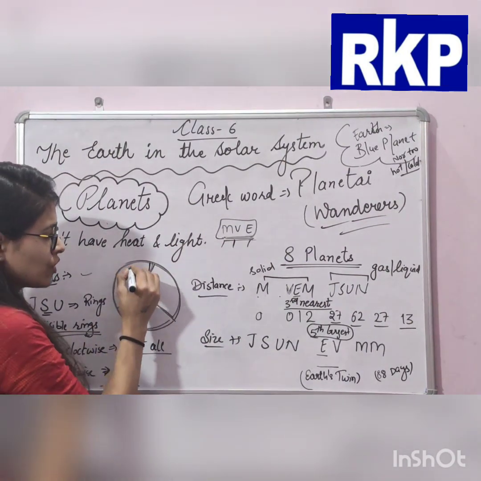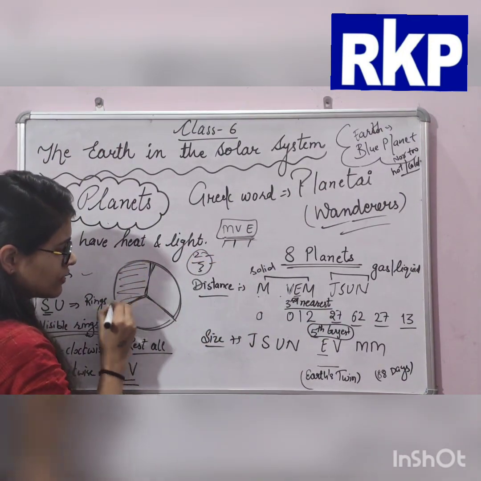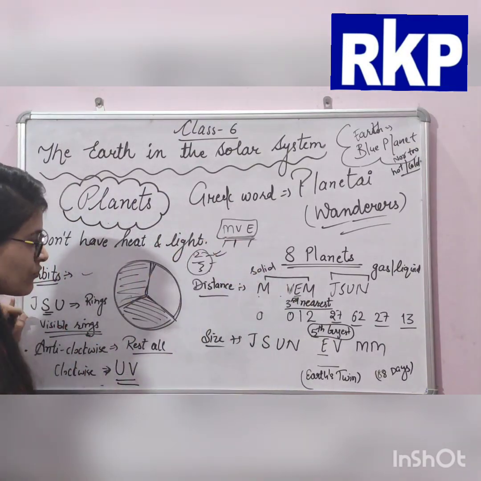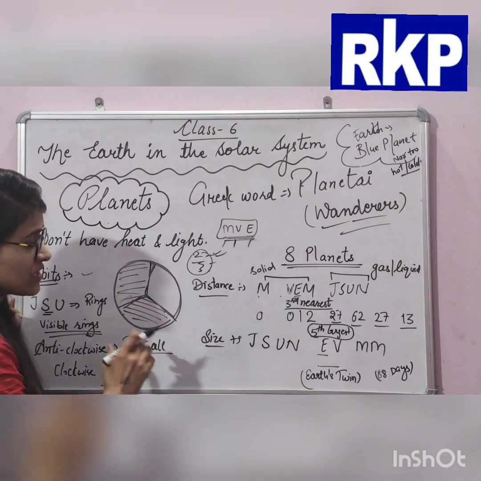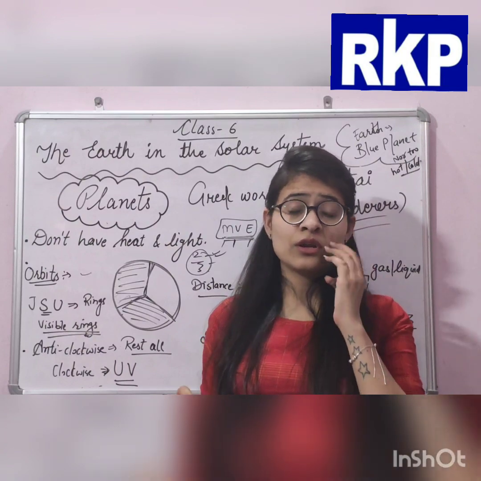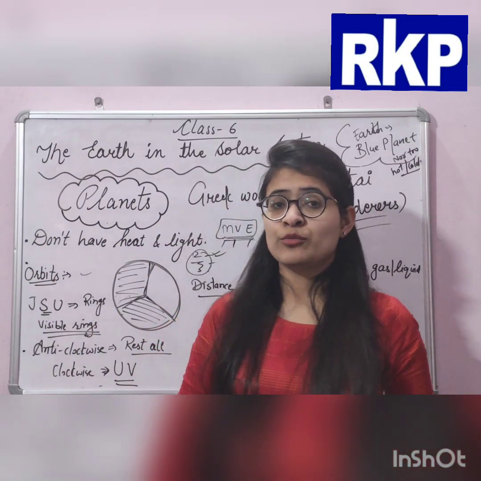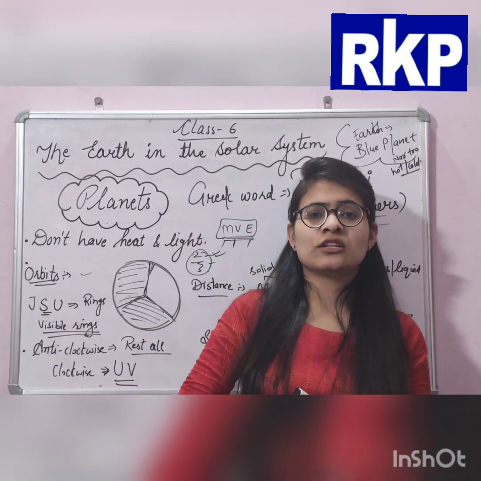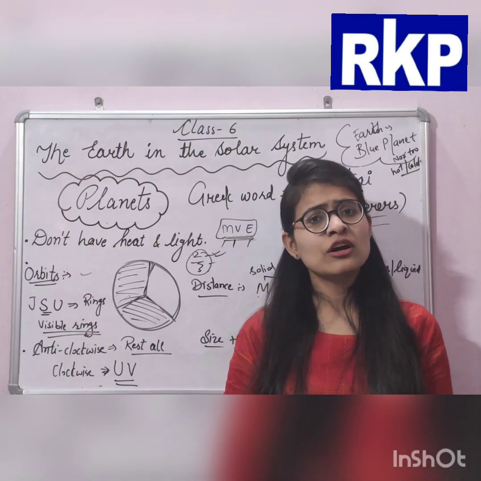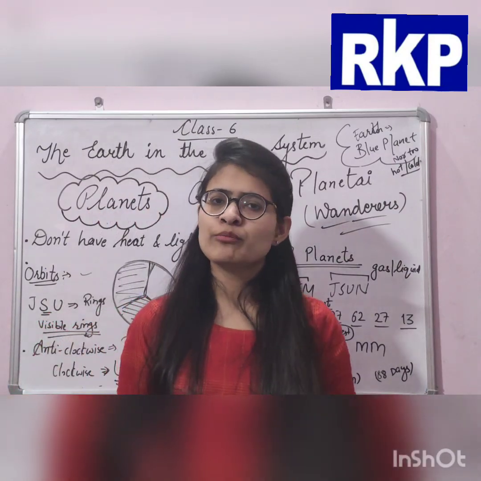Clear? So 2/3 part means 1 part and 2 part. Out of the 3 parts, 2 parts are covered by water. So these are 3 parts, around 2 parts, only around this much part is covered by water. Then obviously when we look at it from the sky, it will appear blue only. Yes, जो भी part ज़्यादा होगा जिस भी color का, that we will look ना. Yes, that will appear most. Yes, so we can call the Earth a blue planet.